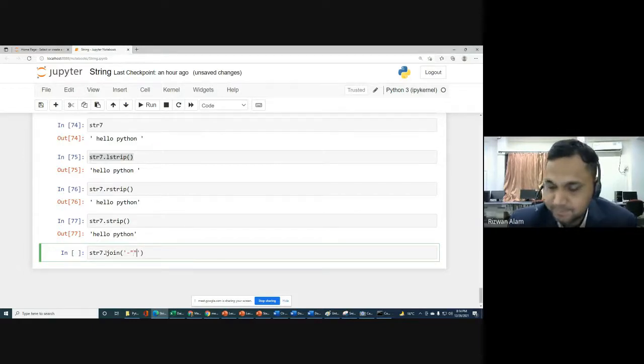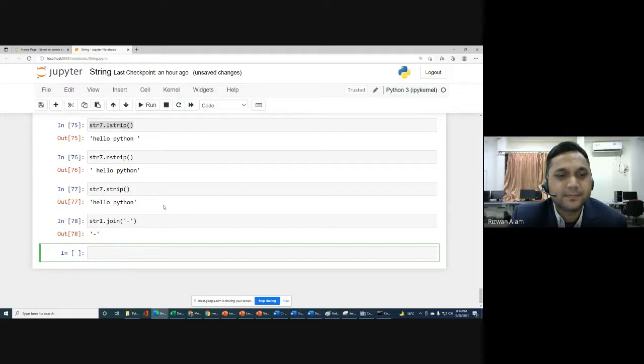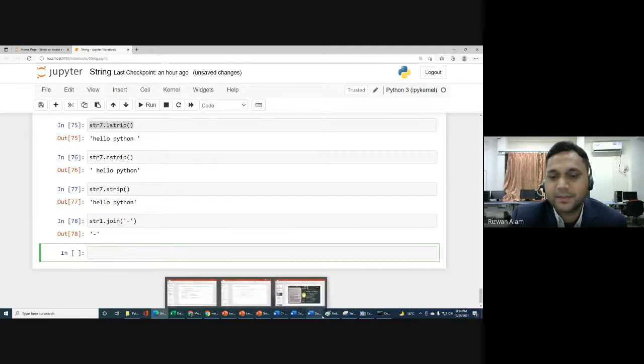For str1 we can do str1 dot join, and this hyphen we are using, it means this hyphen will come in between all the characters. Okay, str1 dot join. So let me check what we are getting.